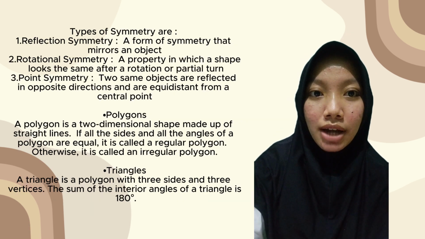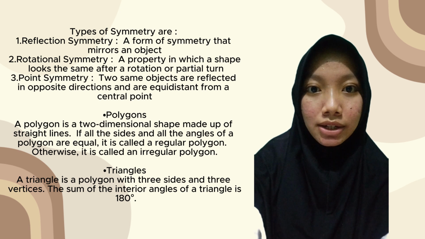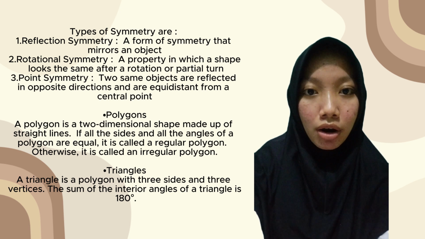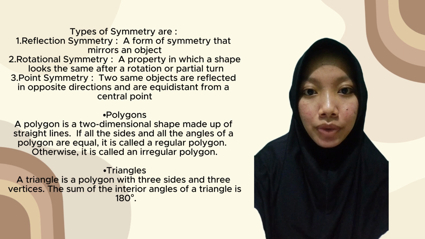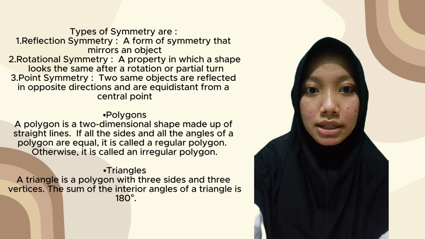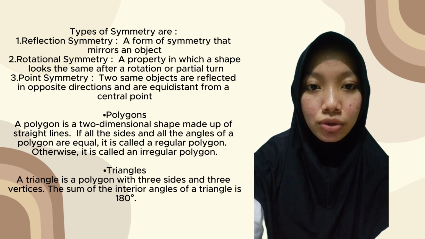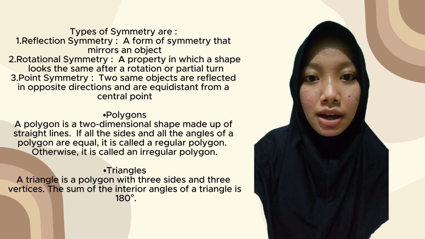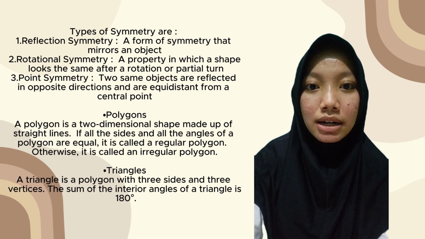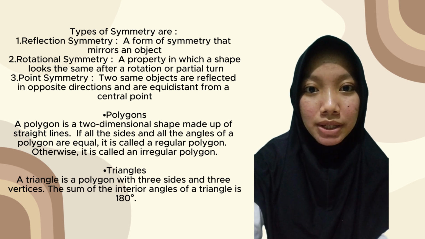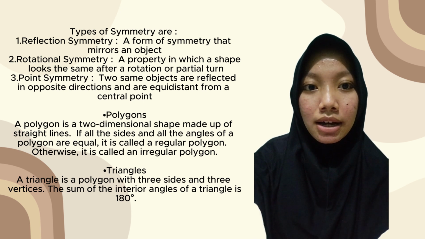Types of symmetry are: 1. Reflection symmetry, a form of symmetry that mirrors an object. 2. Rotational symmetry, a property in which a shape looks the same after a rotation or partial turn. 3. Point symmetry, two same objects are reflected in opposite directions and are equidistant from a central point.